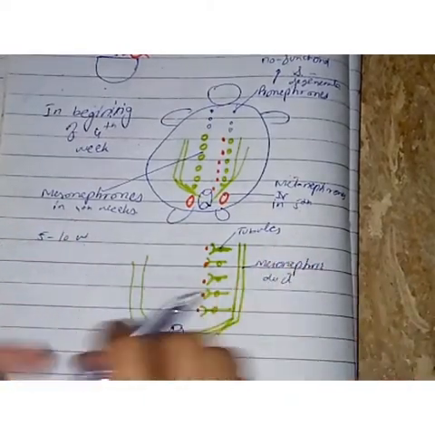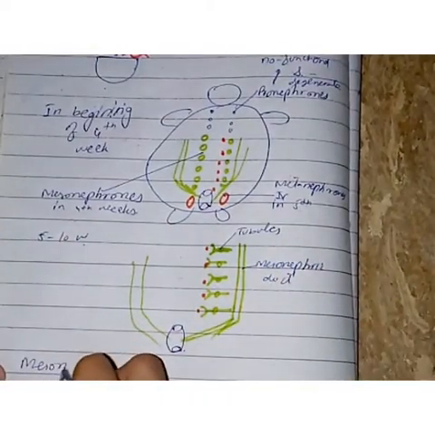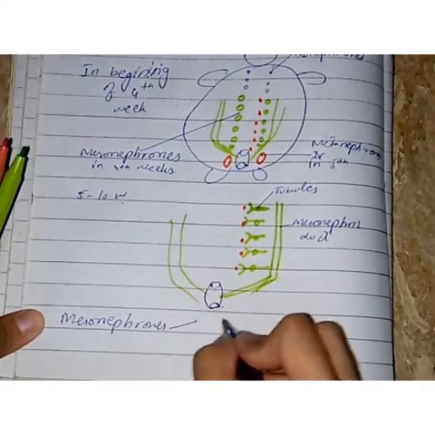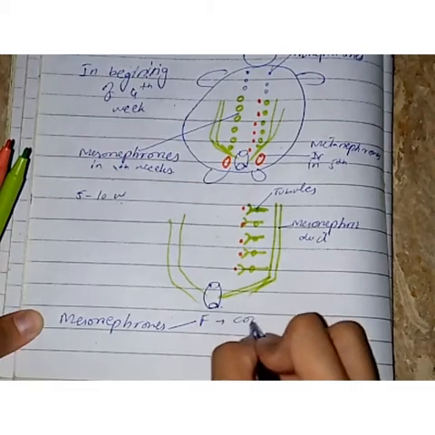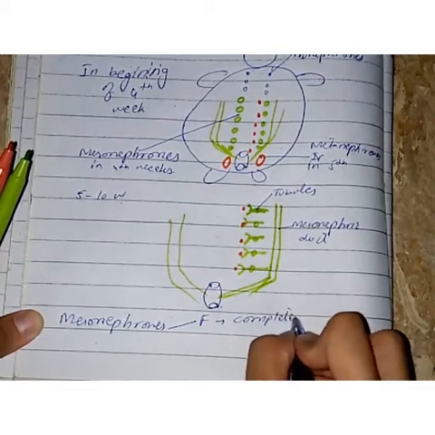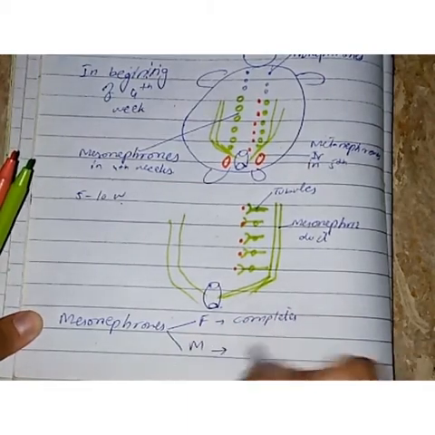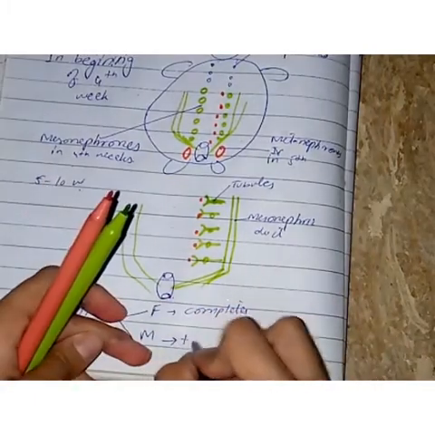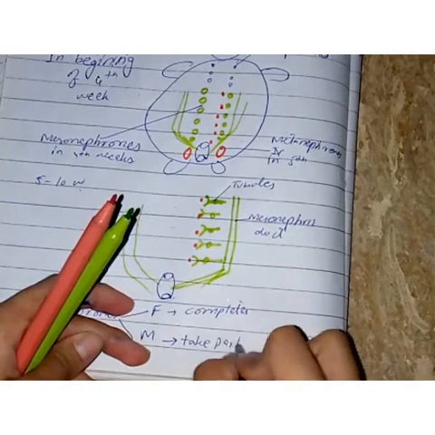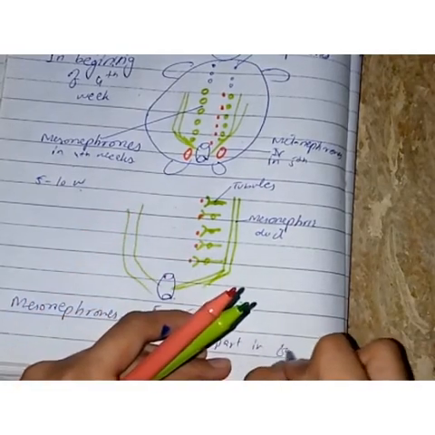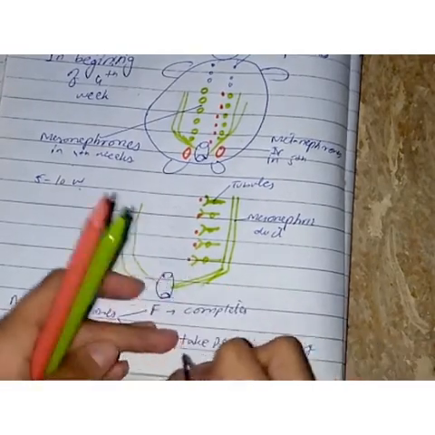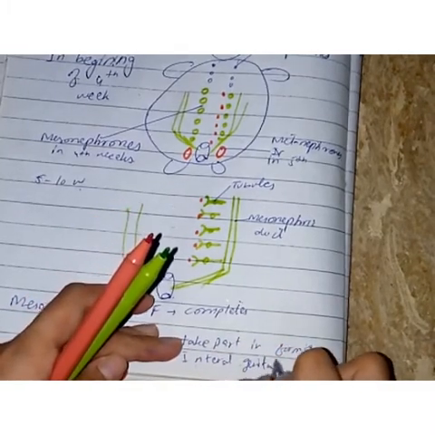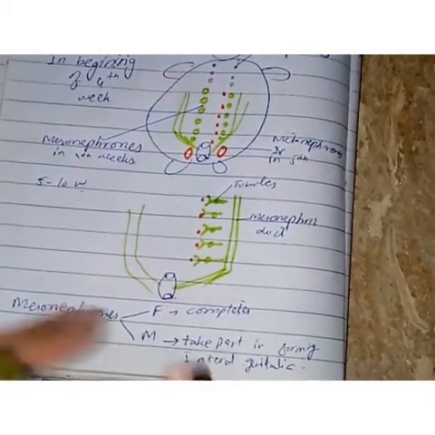The mesonephron in females completely degenerates and forms no structures. In males, they will degenerate, but some part of it will remain and take part in forming internal genitalia in males. Okay, we have learned this.